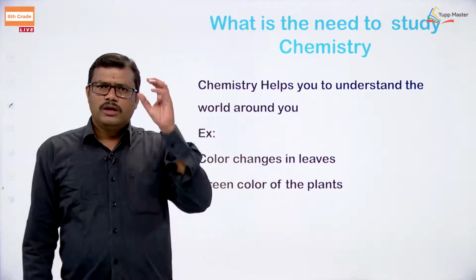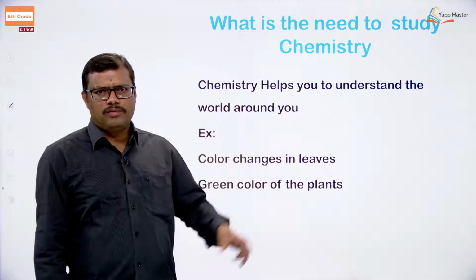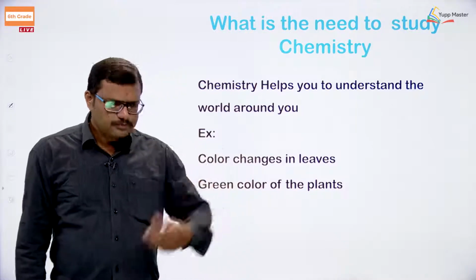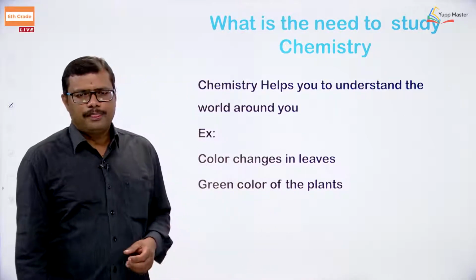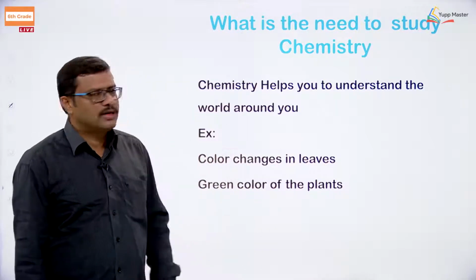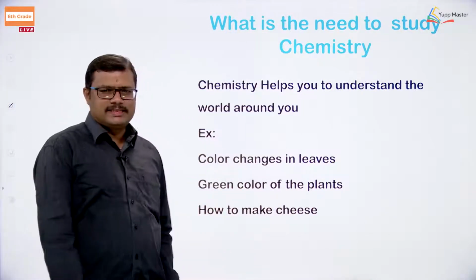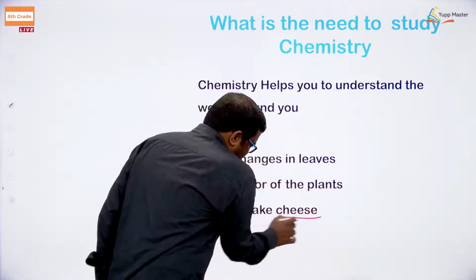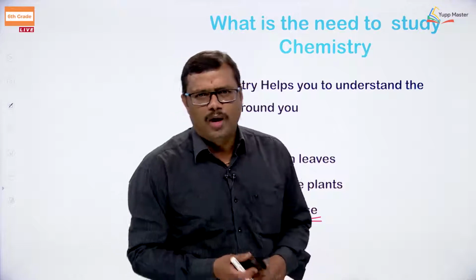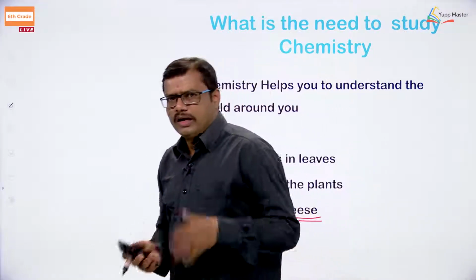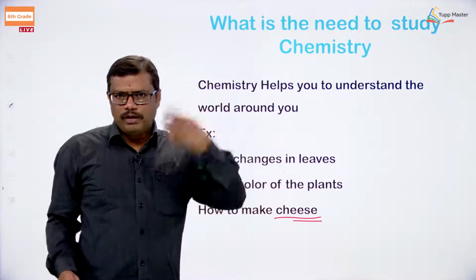In order to understand the green color of the leaf, the beautiful orange color of the fruits, okay, the apple color, all these things can be learnt from chemistry. And this is how to make cheese. I think you people are very fond of cheese, right? So how to make cheese, how to make a vegetable curry, how to make a beautiful food dish for us, how we are preparing, what is happening in that, what the food that we are taking.